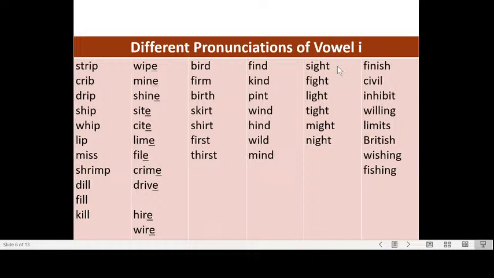Okay, how about if the I is followed by a GH, silent GH? Now we've seen these in a previous lecture. So this word is sight, fight, light, tight, might, and night. Okay, how about if we have two syllables in each word, and we have two I's? Finish, civil, inhibit, we have three here. Willing, limits, British, wishing, fishing.